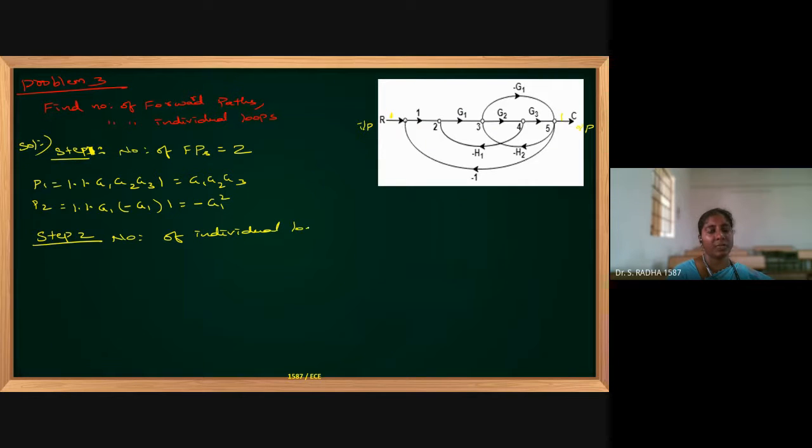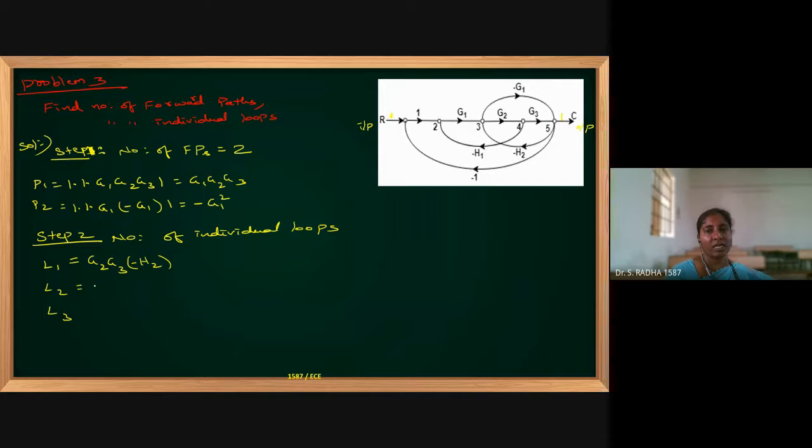Individual loops. I am not drawing the diagram. Instead, I will write L1, L2, L3 like that. Whichever I am able to identify, I will just write it. You see here, if I go with G2, G3 minus H2, that is a closed path, one individual loop.